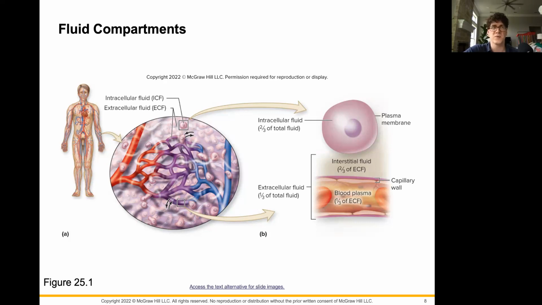So this means that someone that is high in fat is also going to potentially have a lower amount of fluid on which they can draw, which means people that have these higher percentages of fat are going to be more likely to have ion imbalances. So they're more likely to have issues with making sure that we keep water and sodium, potassium, calcium, all of these things at the correct levels in the correct places, simply because we don't have as much water that we can move around.